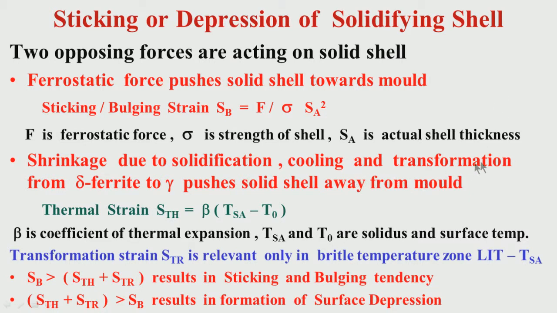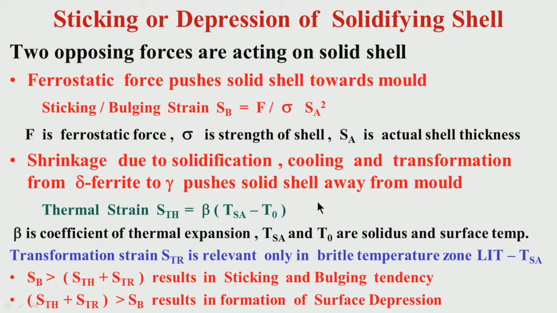Then there is a transformation from delta ferrite to gamma. Again there is a density change, so there is a shrinkage. If we add all these shrinkages, from solidification, cooling and transformation from delta to gamma, then we get the strain due to the shrinkage.